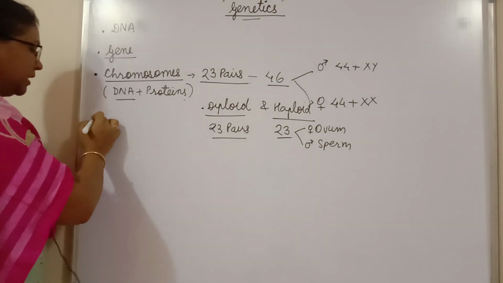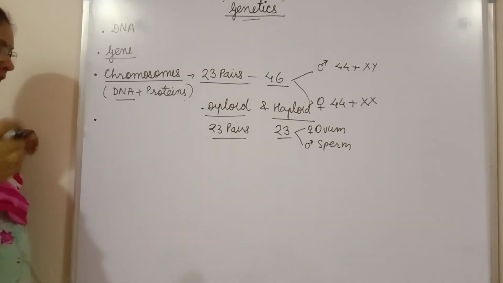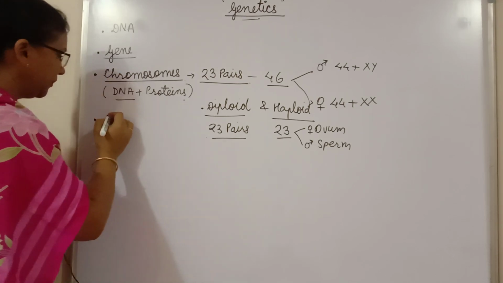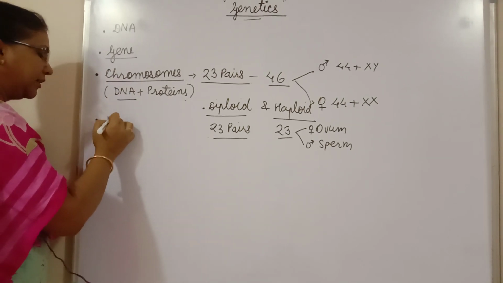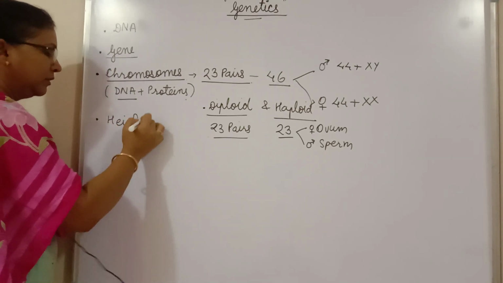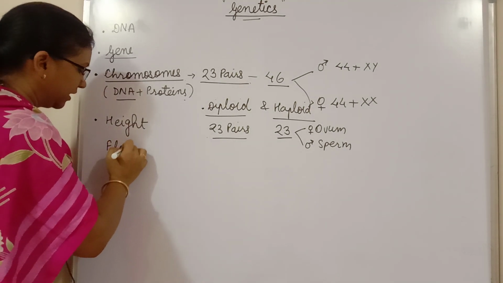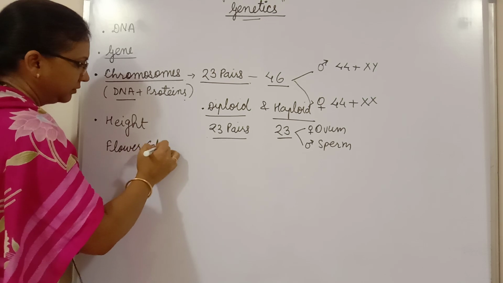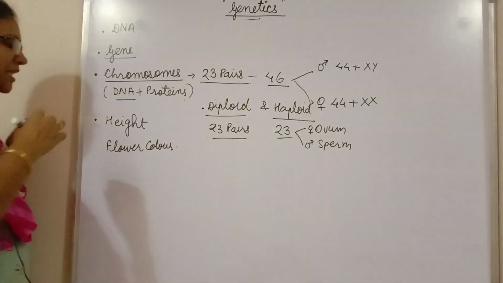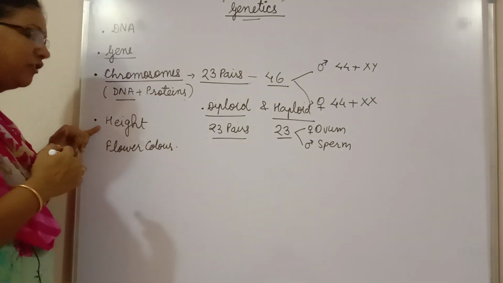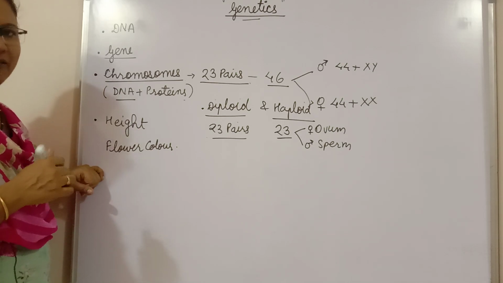Now let us see the gene. For example, we have a gene for height, right? Or suppose we have some gene for flower color. So there are some genes which decide the height of a plant and the color of a flower.